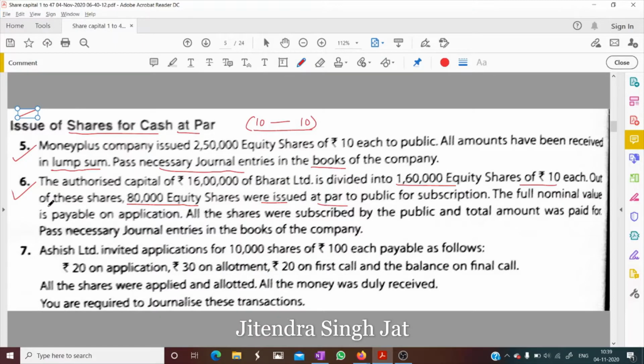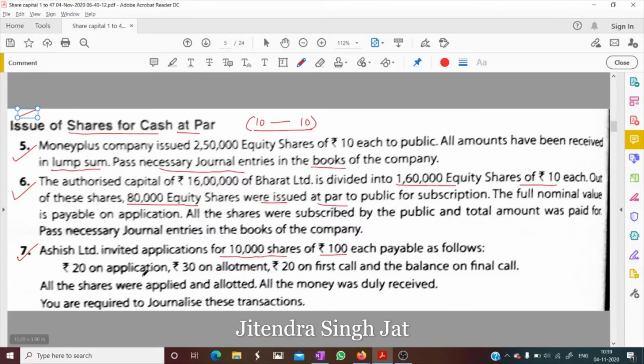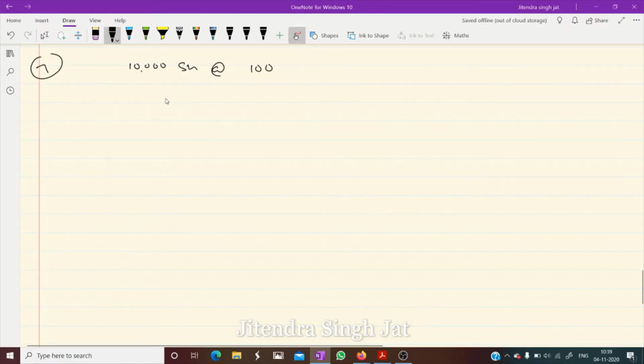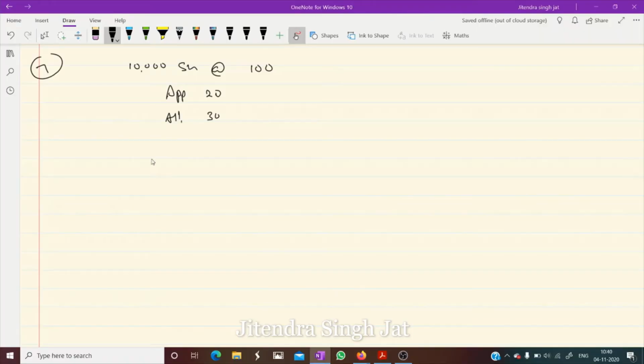Yes, question number 7. Ashish Limited invited applications for 10,000 shares of 100 rupees each. 20 on application, 30 on allotment. On first call 20, and on second and final call the balance.